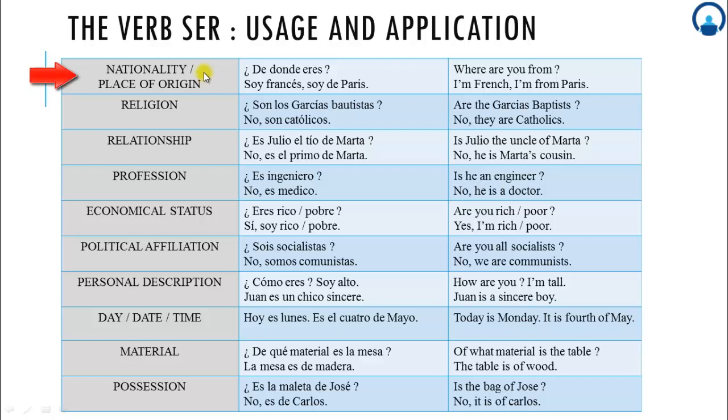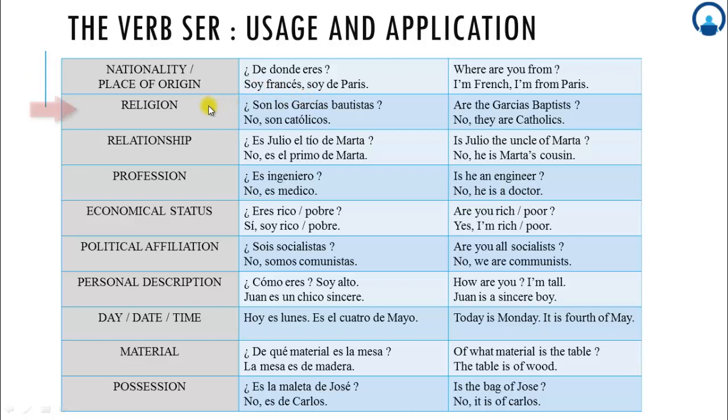First, the nationality or place of origin. For example, the question is, ¿De dónde eres? That means, where are you from? I am asking you a question about your place of origin. From where are you? ¿De dónde eres? So that's why I have to include the verb ser. Soy francés. Soy de Paris. I am French. I am from Paris. Again, I am stating my nationality or my place of origin. So I have to use the verb ser.